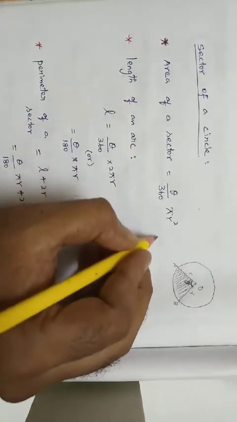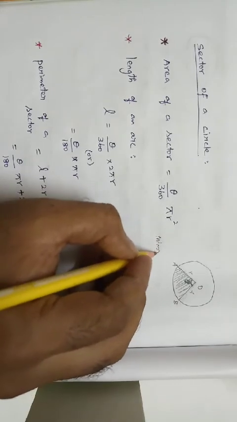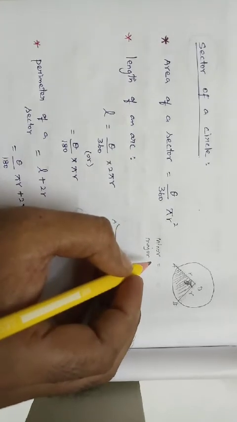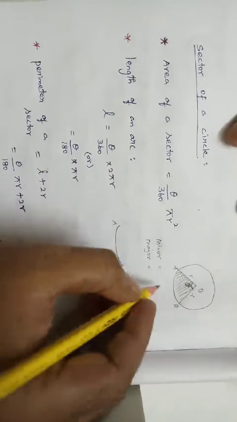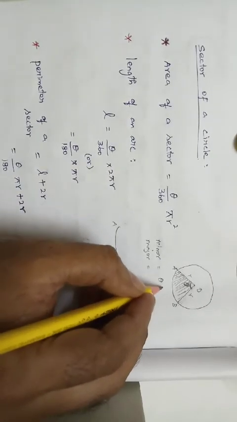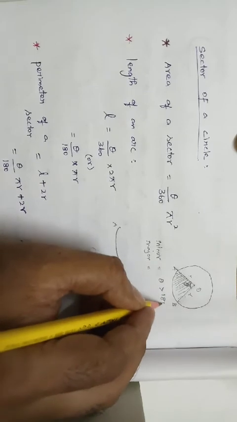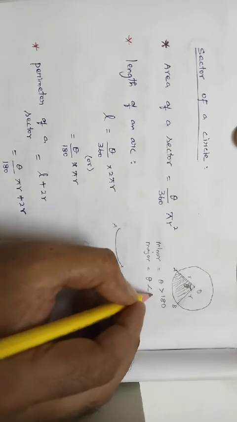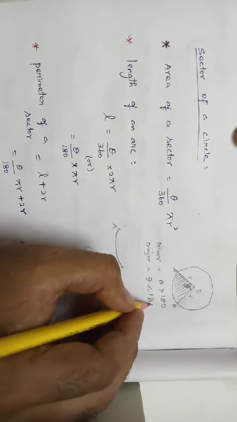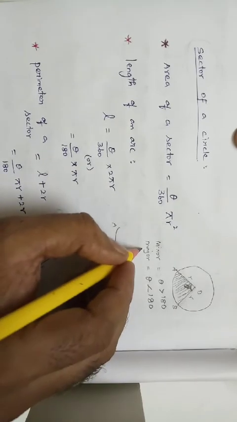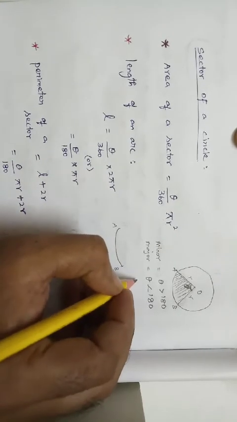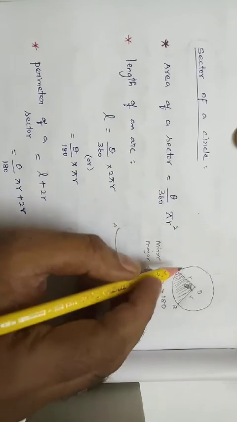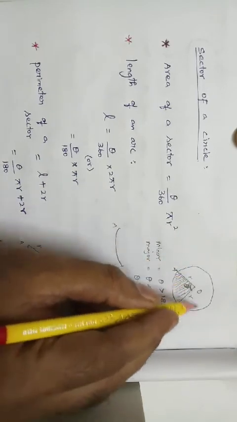Here we have two sectors, the minor sector and the major sector. We can differentiate them. If theta is less than 180, then it is a minor sector. If theta is greater than 180, then it is a major sector. If theta is equal to 180, then we get a semicircle.